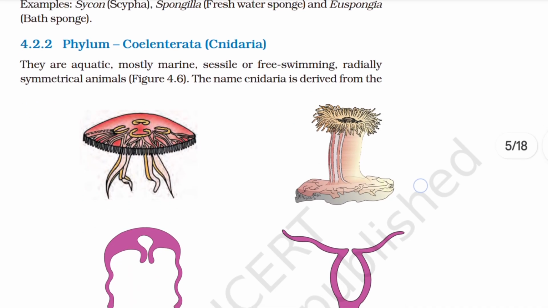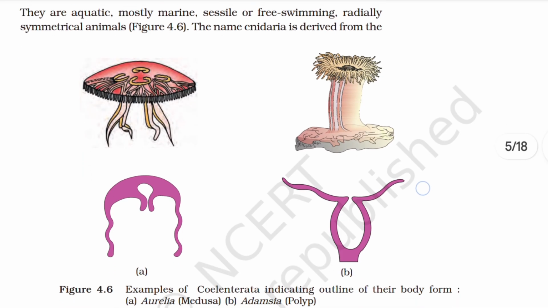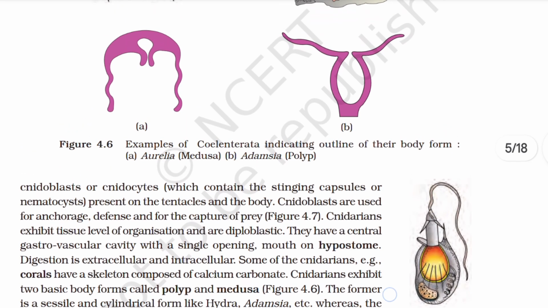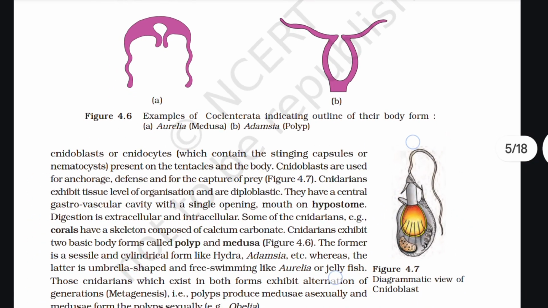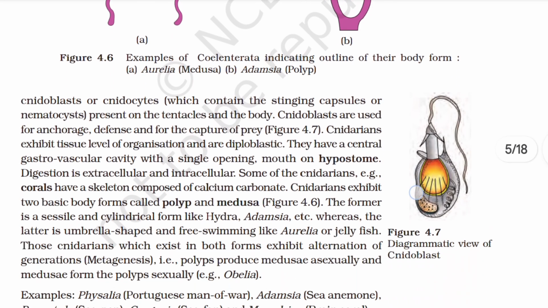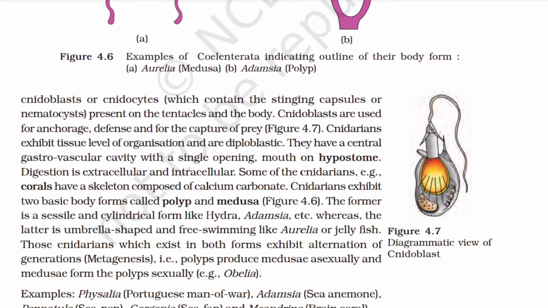4.2.2 Phylum Coelenterata. They are aquatic, mostly marine, sessile or free living, radially symmetrical animals. The name Cnidaria is derived from the cnidoblasts or cnidocytes, which contain the stinging capsules or nematocysts present on the tentacles and the body. Cnidoblasts are used for anchorage, defense, and for capture of prey. Cnidarians exhibit tissue level of organization and are diploblastic. They have a central gastrovascular cavity with a single opening, the mouth, on hypostome.